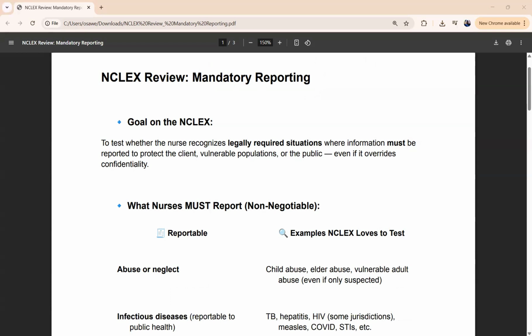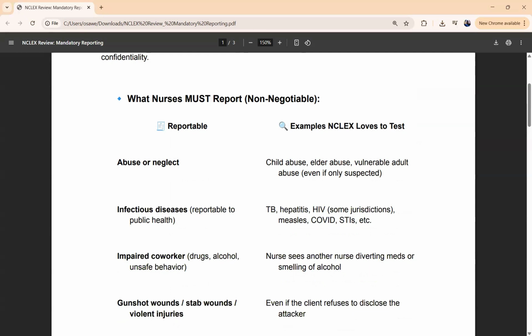You don't need to ask for patient consent before you report this information. You can report this information without the patient consent, because you are going to report this according to the law.